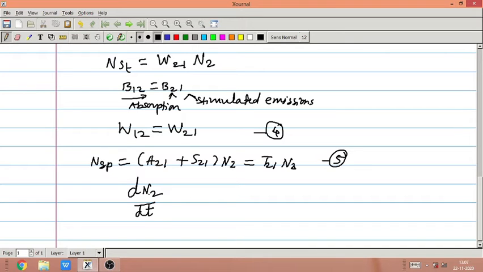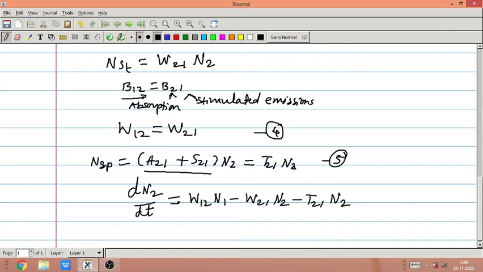So the rate of change of population of upper level E2 with respect to time is equal to W12 into N1 minus W21 into N2 minus T21 into N2. This quantity A21 plus S21, we club into A21.